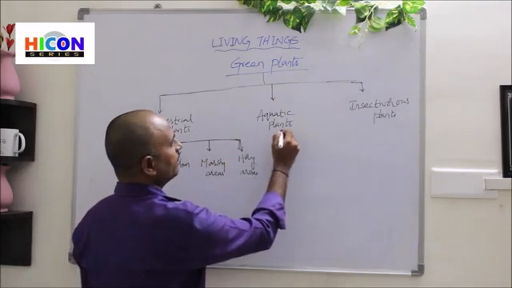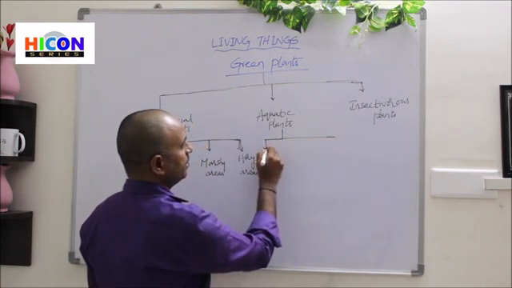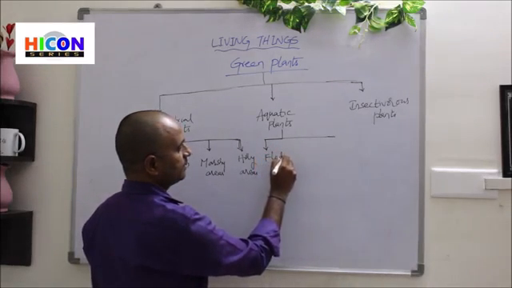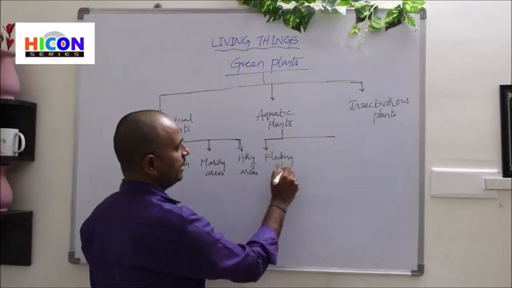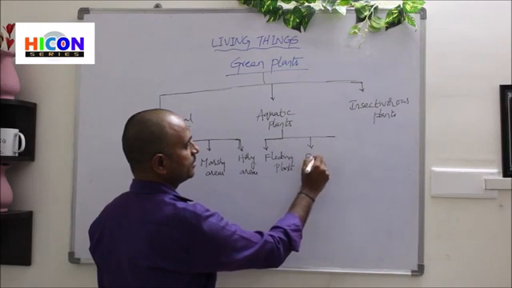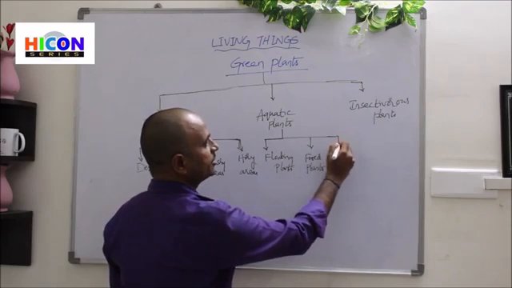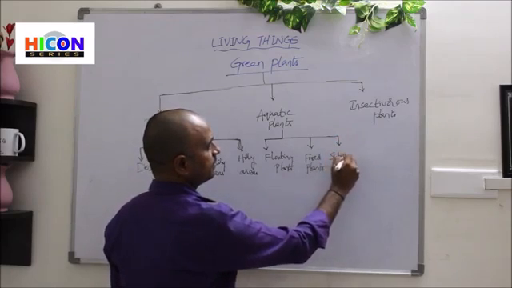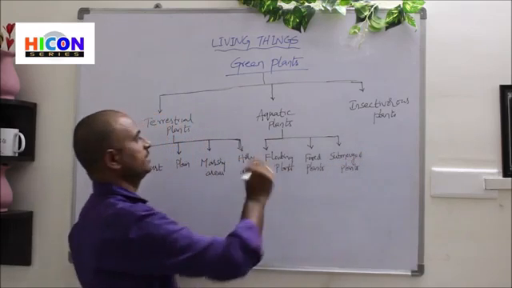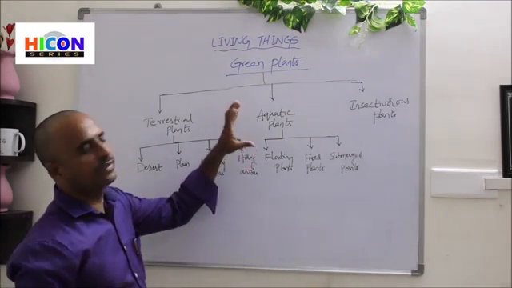And again, aquatic plants are divided into three types. The first type is floating plants, and the second type is fixed plants. And the third one is submerged plants. So this is the classification of plants. This chart explains the classification of plants.